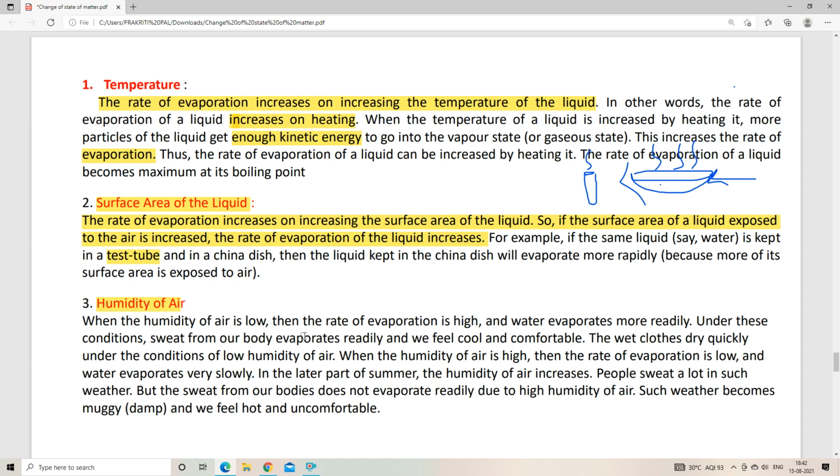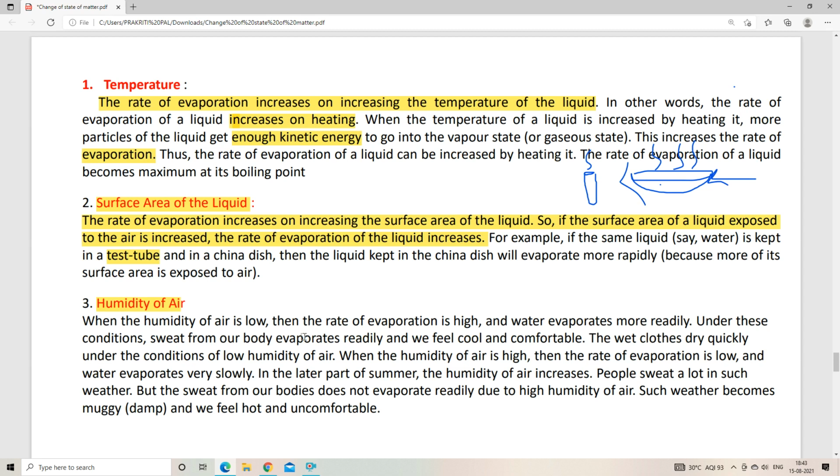Whenever the humidity of air is very high, there will be low evaporation, and whenever the humidity of air is very low, then there will be a very high rate of evaporation. So when there is low humidity, there will be high evaporation, and whenever there is high humidity, there will be low evaporation. Okay, so humidity of air and evaporation process are inversely related.